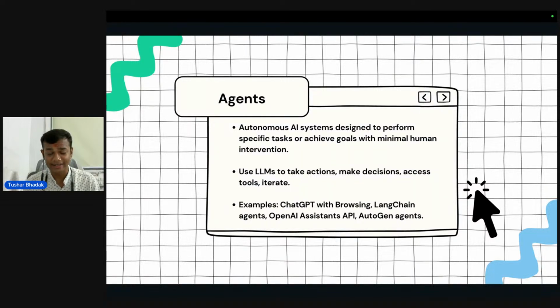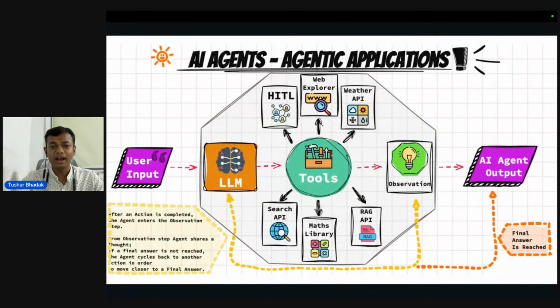If you use LangChain, the OpenAI Assistants API, or OpenAI, or AutoGen, those are all part of agents. So this is a basic architecture of an AI agent application.